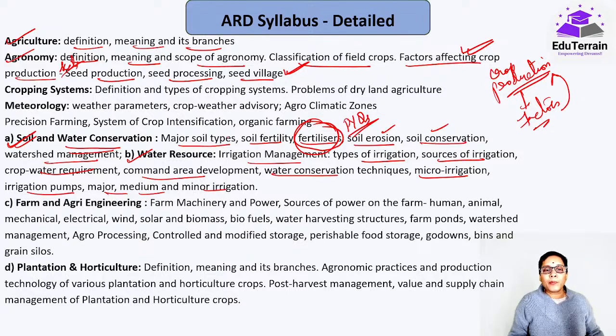See, for example, here they have given major soil types. Okay, there are 8 groups of major types of soils in India. But to understand that, to understand from where this soil classification has been done, you have to go through the USDA soil classification, which has 13 groups, sorry, 12 groups. Okay, so for everything, it's not that they have given it plainly, they have given a lot of thought to it, only then they have given it.